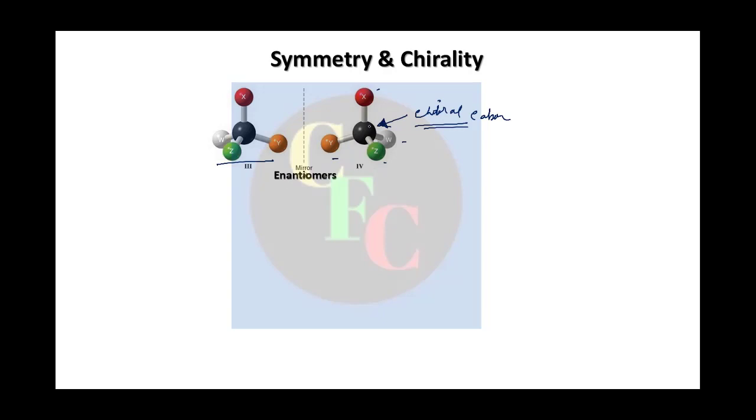Suppose 4 is the mirror image of 3. Now if you want to rotate it about this axis by 180 degrees, what will you end up with? If you rotate it, this is the carbon, X will be the same here, and now Y will come here.